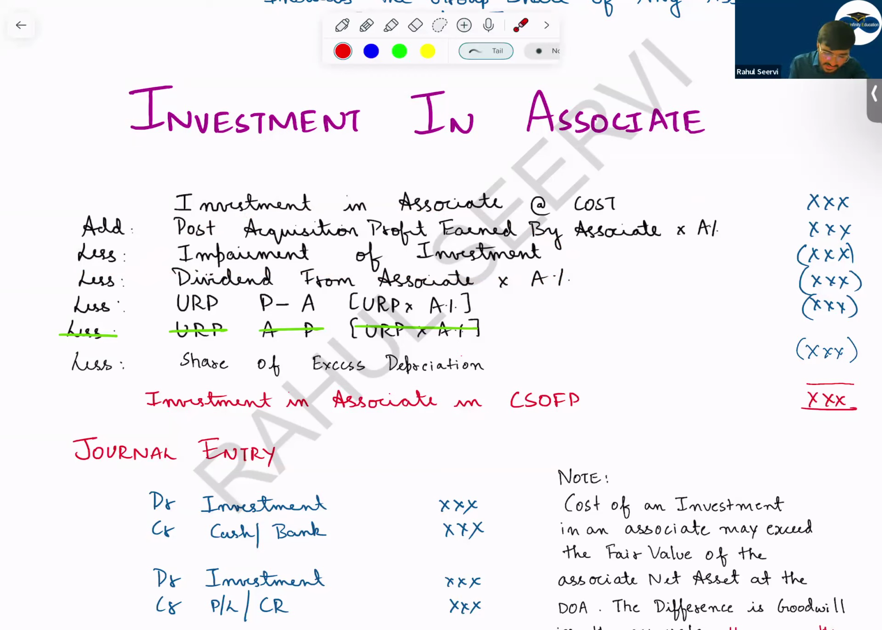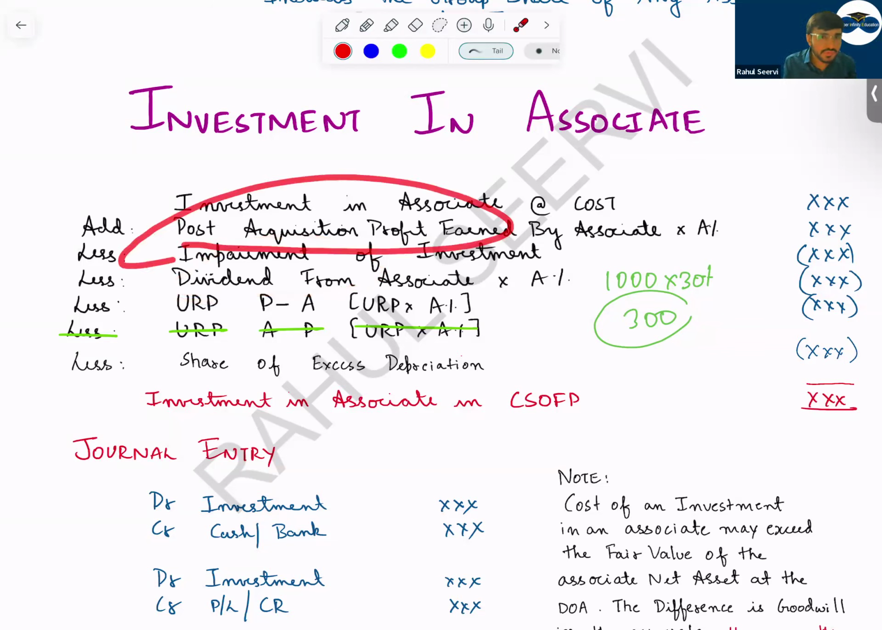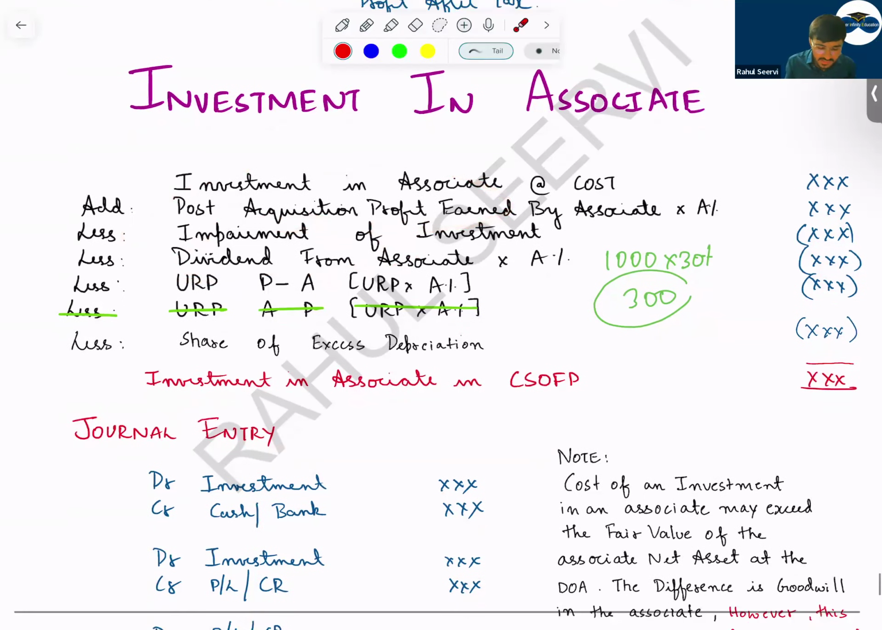Then what? Less dividend from the associate. Whatever is the dividend, let's take the associate paid a dividend of 1,000. Out of this, 30 has been given to you, so you will reduce it. Why are you reducing? The logic is what? The logic is that when you included post-acquisition profits, you included the full amount. But now once you get the dividend, can I say you're realizing it? You're realizing it. That means the amount which you have included above, you will reduce it because you've already taken that amount.